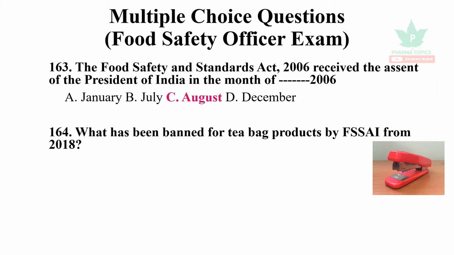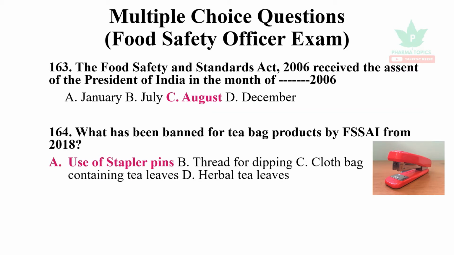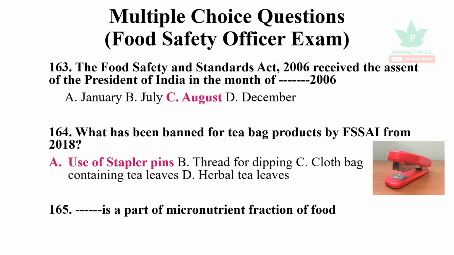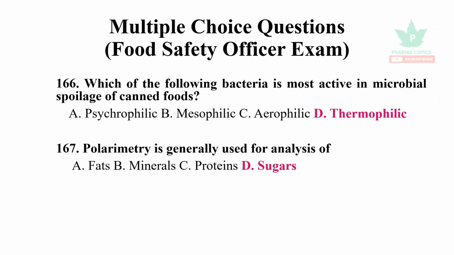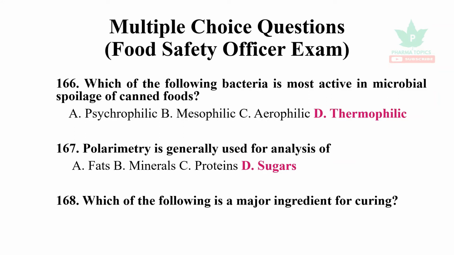According to the FSS, tea bag products have been banned by FSSAI for the use of stapler pins. No tea bag should contain stapler pins. Zinc is a part of the micronutrient fraction of food. Thermophilic bacteria are the most active in microbial spoilage of canned foods. Polarimetry is generally used for analysis of sugars.